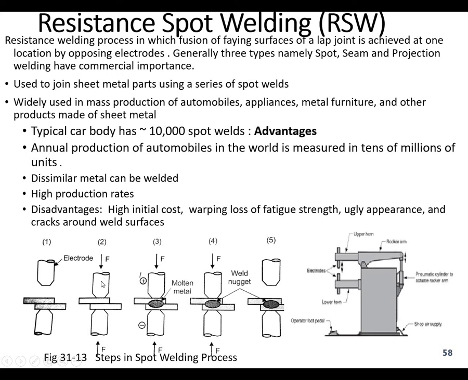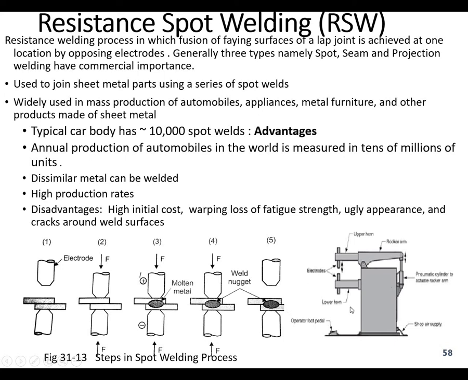In the second phase, you apply the force, and in the third phase, you apply the force and give a current. Then you remove the current but still apply the force, and finally you remove both force and current, and the weld nugget forms between the two sheets welded together. This is kind of a lap joint.